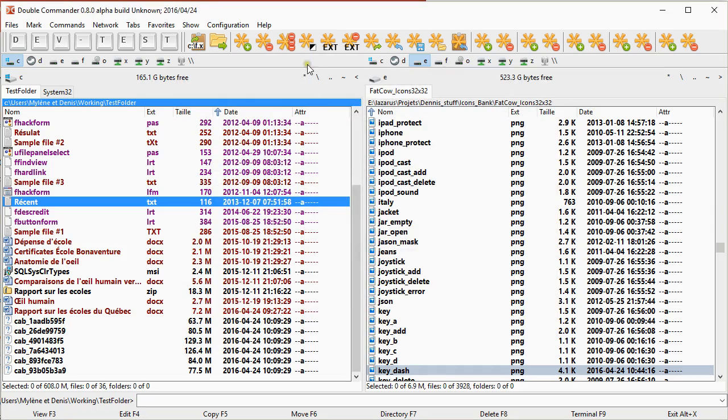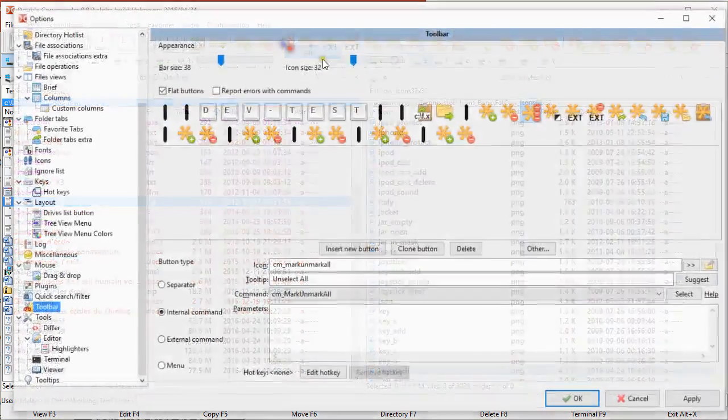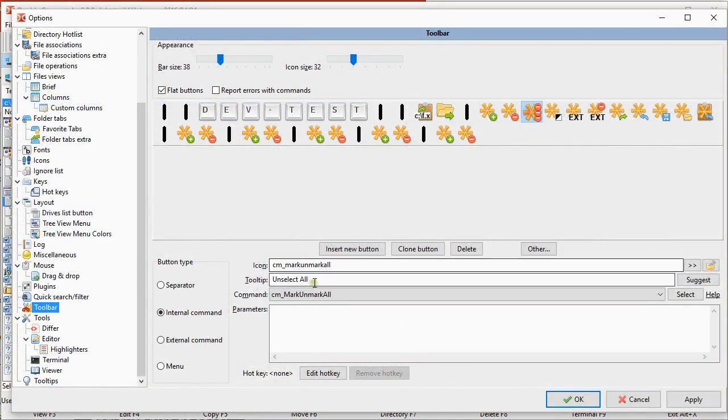I suggest to change the icon for the unselect all, because unfortunately it was the same as the mark minus, so I had 3 times the minus sign, which makes it harder to figure out which is the unselect all.